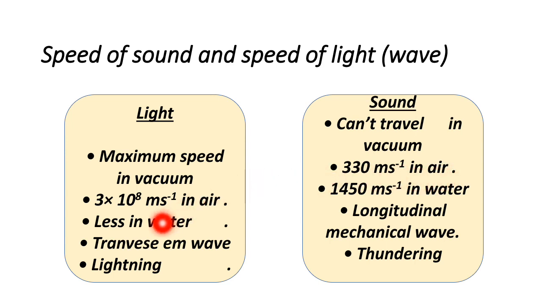The speed of light is reduced in water, in the optically denser medium, whereas the speed of sound in liquid, that is in water, is greater as compared to that in air, correct? Light is a transverse EM wave, electromagnetic wave, whereas sound waves are longitudinal mechanical waves, as you all know. So one consequence is that the speed of sound is lesser as compared to the speed of light.